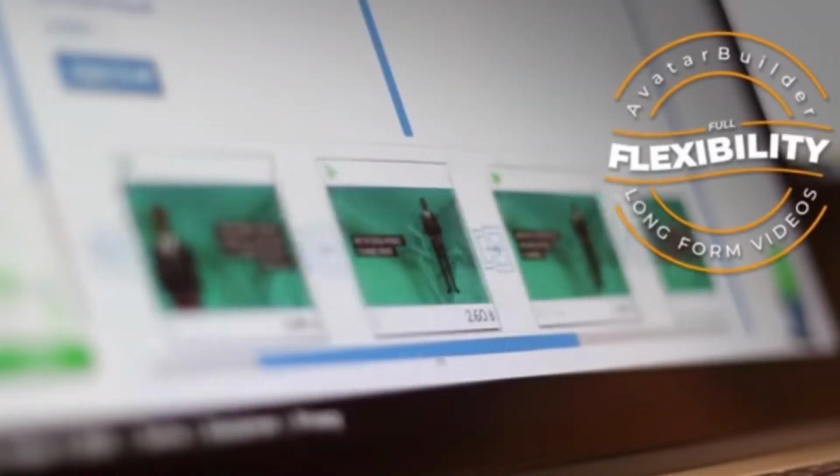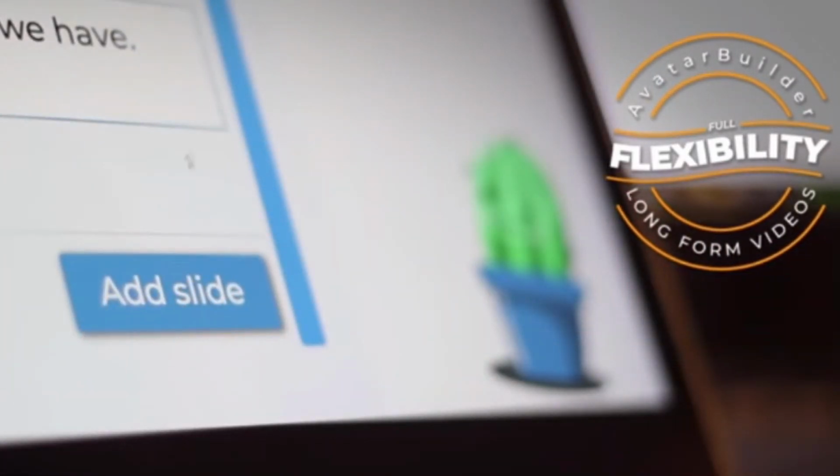While all the competing apps limit you to short 30-second videos, Avatar Builder gives you the full flexibility to make long-form videos so you can create beautiful presentations without worrying about length limits.